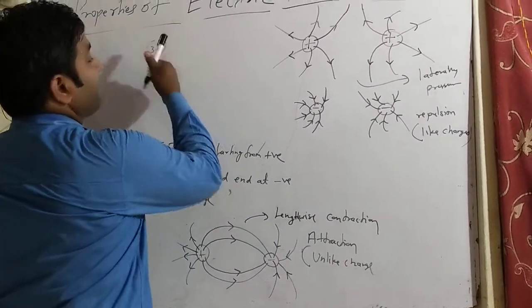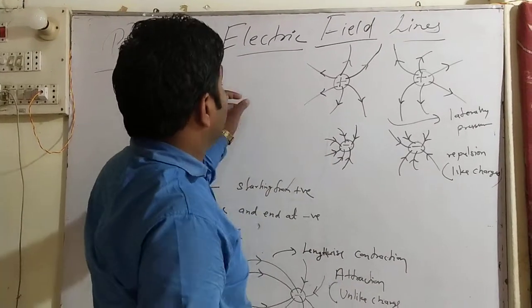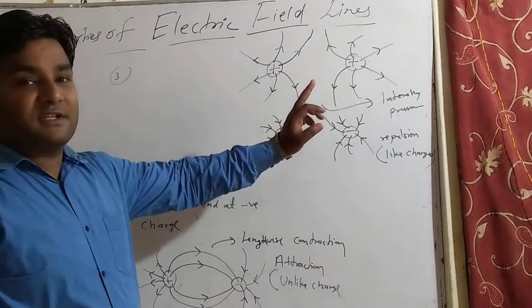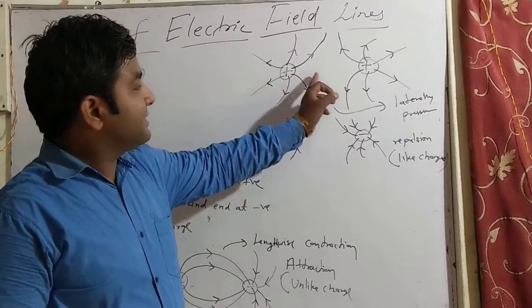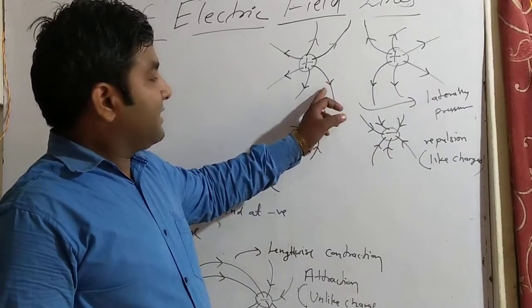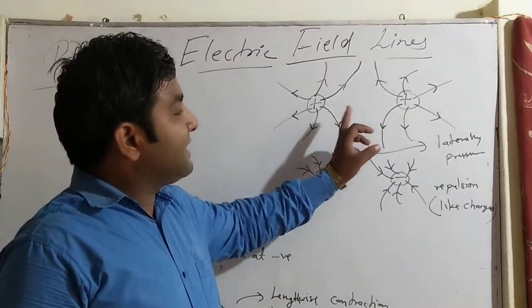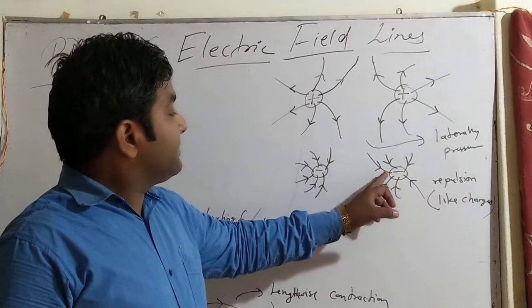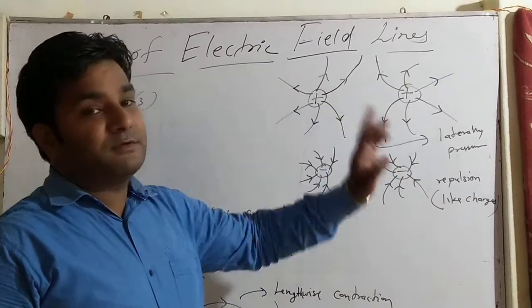This is the third property. Whenever two like charges are held together, they exert lateral pressure on each other, and when they exert lateral pressure on each other, there is a concept of repulsion. And repulsion means what? It means the charges are like, either two negative or two positive.